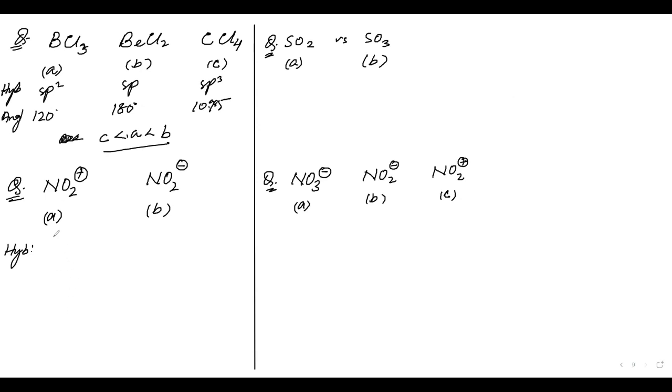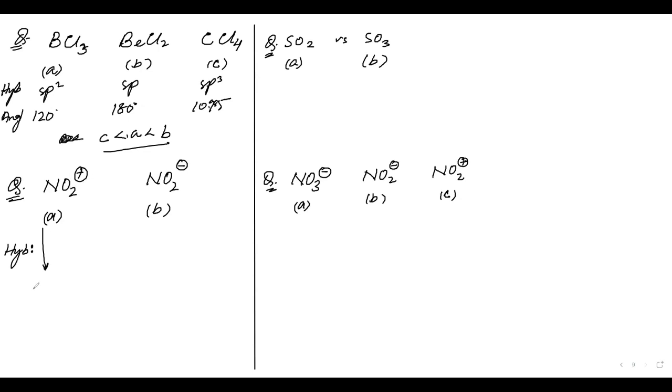Okay, fine then. What about question 2? NO2 positive greater than NO2 negative. What will be the hybridization for NO2 positive? It will be sp. Mariam and Abir, did you get why it is sp? No, sir. Okay, fine. It will be sp2. Why sp2? We will see.